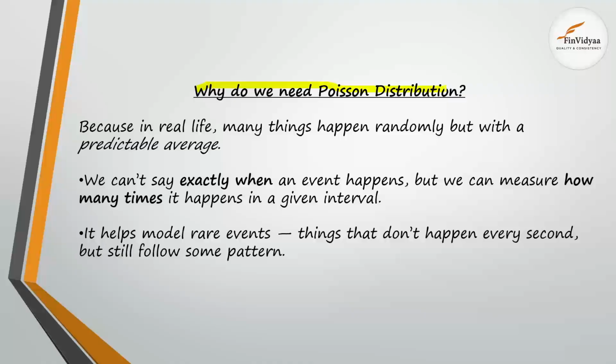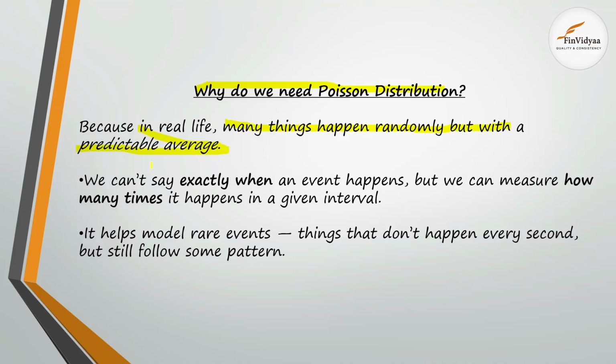So why do we need Poisson distribution? As I told you just now, in that classic example, the number of 5 accidents happening at the road's turn in a time span of 8 hours. If this kind of situation arises and we are asked to find the probability of that, that is where we use the Poisson distribution. Because in real life, many things happen randomly but with a predictable average, right? Accidents are not a continuous process and happen randomly, but there is a chance that they can happen.